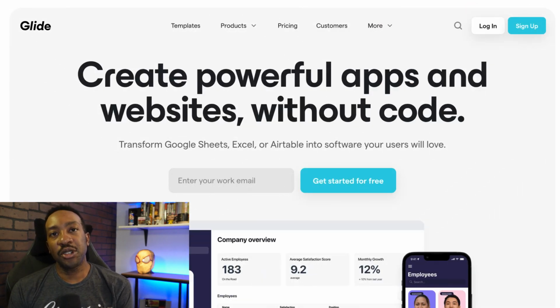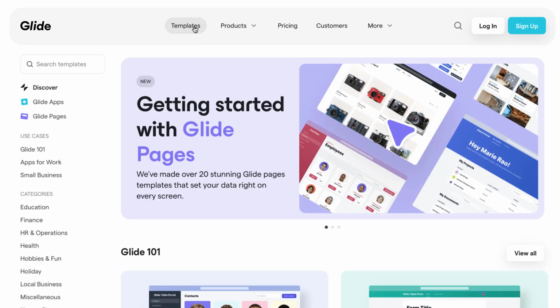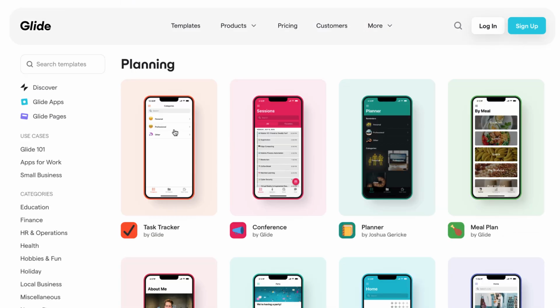Glide Apps allows you to create very powerful apps within minutes using the power of Google Sheets, Airtable, and other databases. If we look at the Templates tab, this allows you to see the varying degrees of different apps that you can build with Glide.